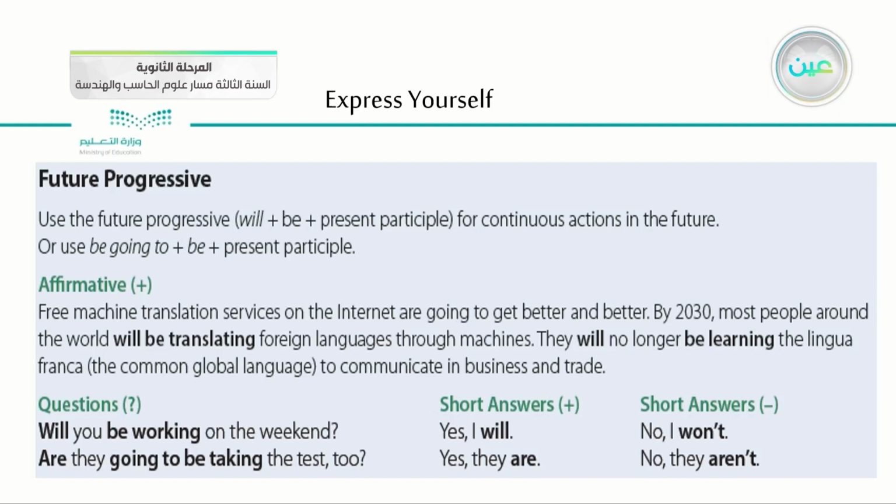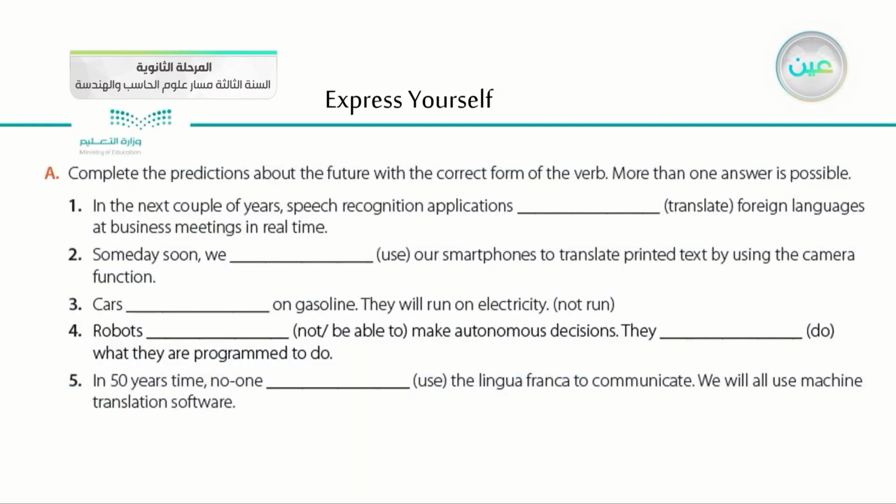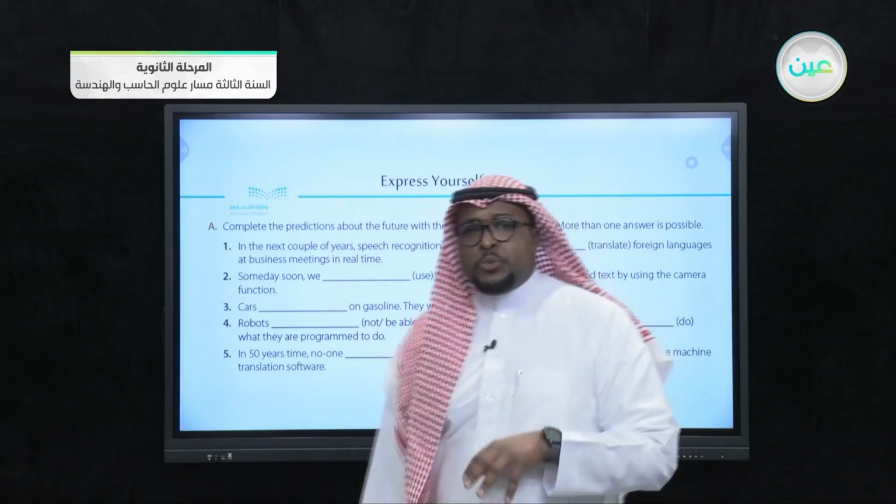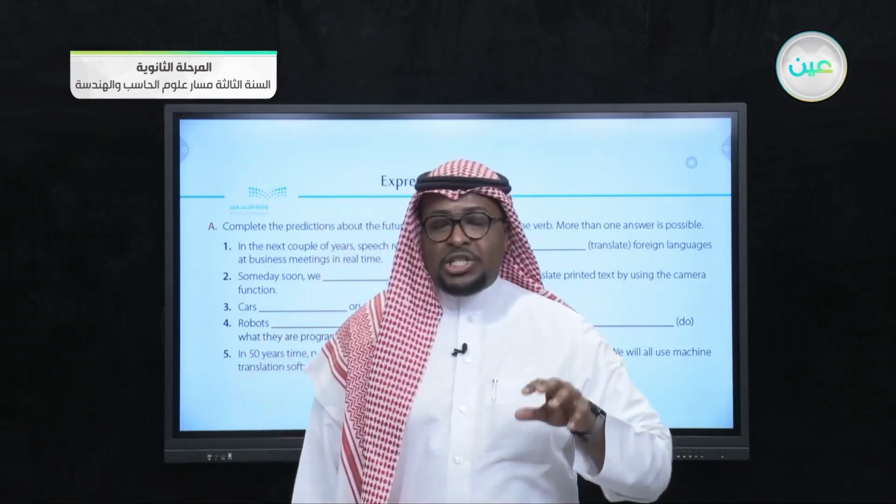And here we have another example: are they going to be taking? This is actually future going to. As you see here, we started with the verb are, which is be, and then we have going to, and then be, and finally a verb in the ing form. These are the short answers, with positive or affirmative and with negative: yes, they are, no, they are not. For now, guys, we'll go over some exercises, which is very important.